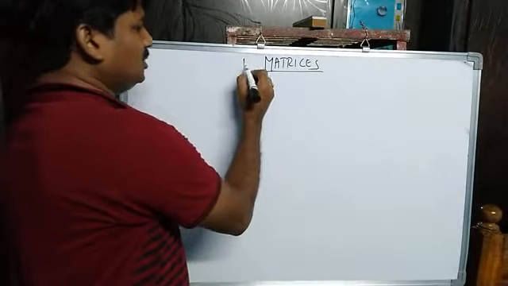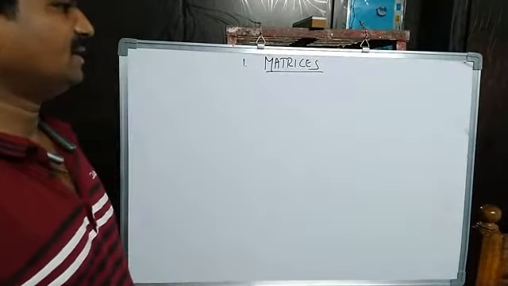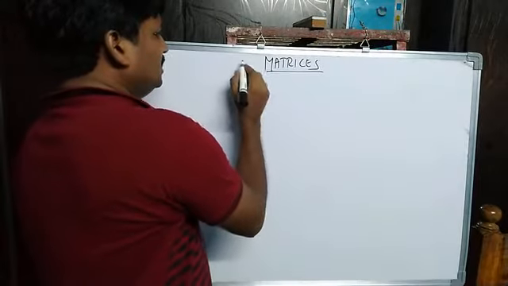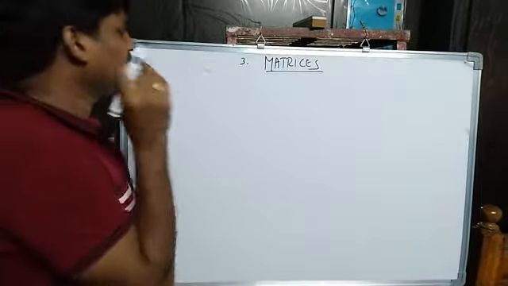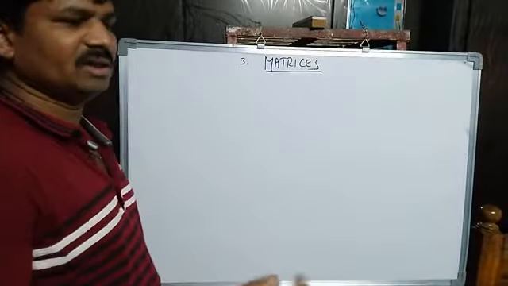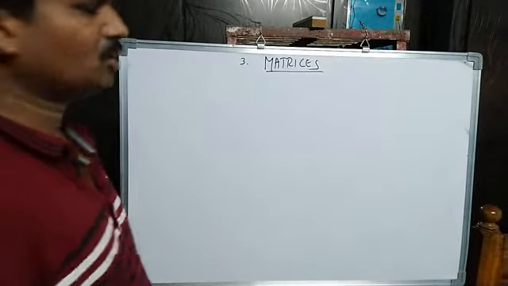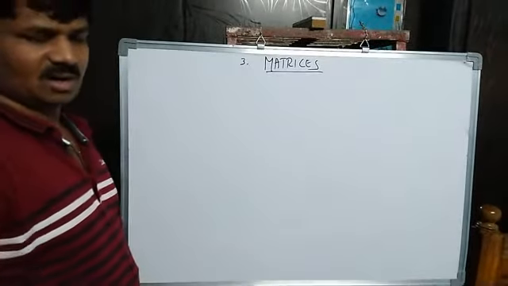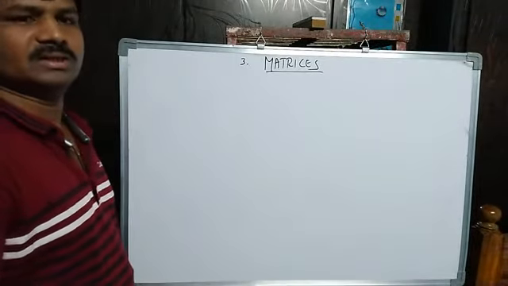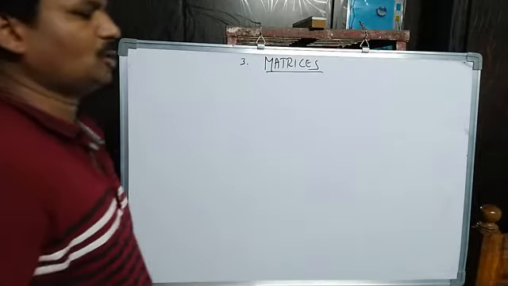What is the topic? What is the chapter? The chapter name is matrices. It is the third chapter, and we discussed matrices yesterday, and I gave the definition of matrices also. Once more, I am going to start. I am going to give the definition of matrices, and after that we will discuss further topics.